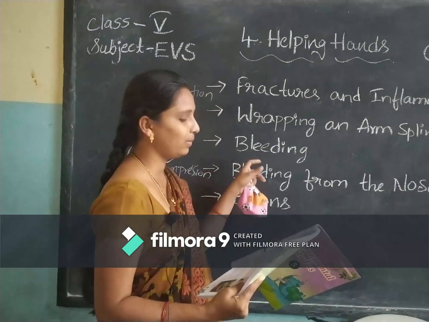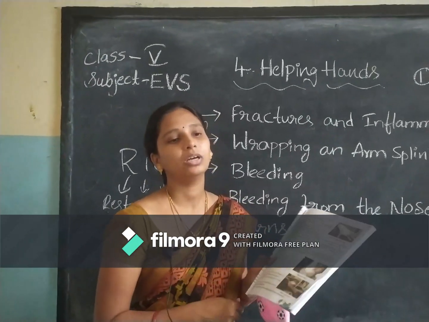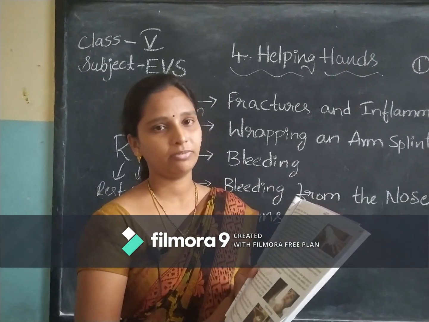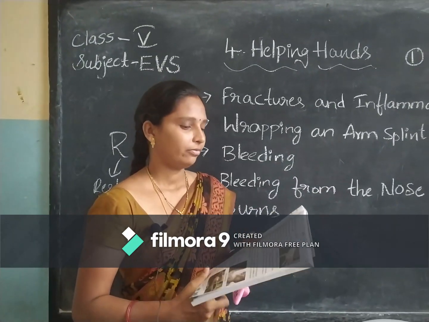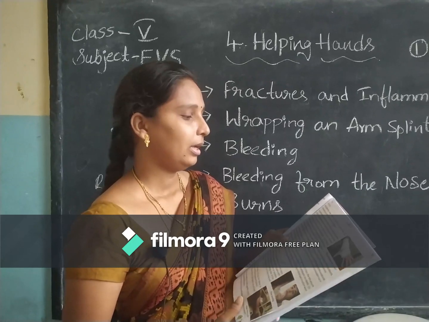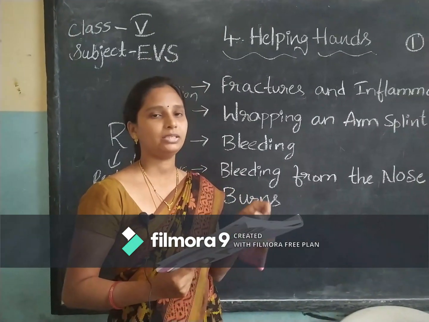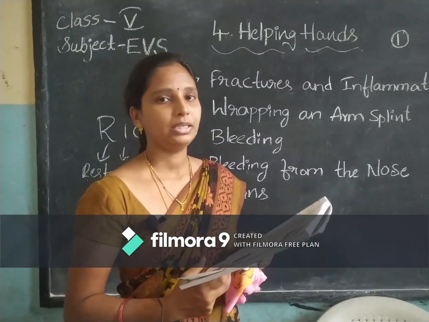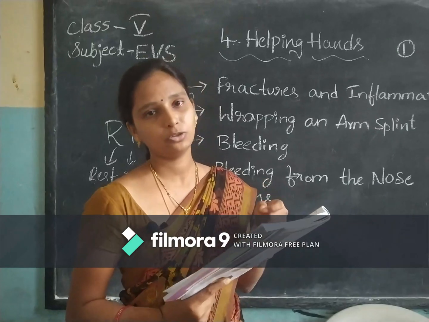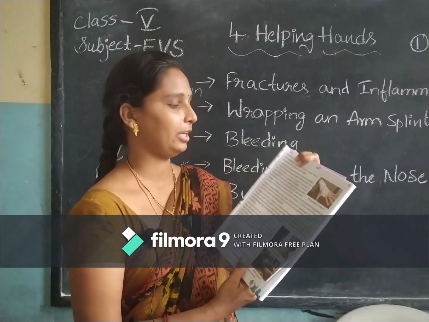And next one is bleeding. Bleeding means flow of blood. If any wound or cut has happened to the victim, at that time the flow of blood is to be stopped. For that we should follow some rules. Mild bleeding may stop by itself. If the flow of blood is very little, it will stop by itself. But if it is bleeding more, then the steps to be followed are given here on page number 25.